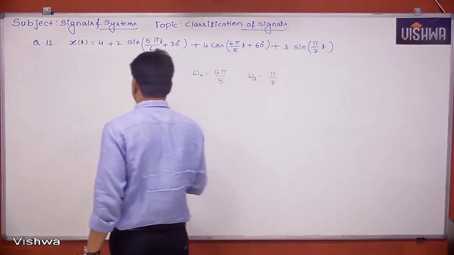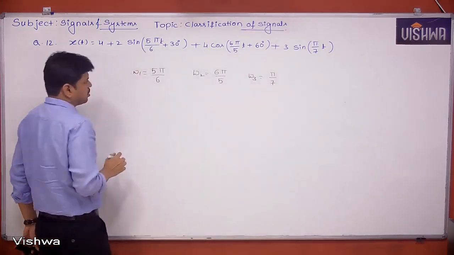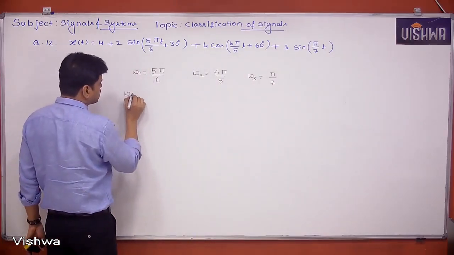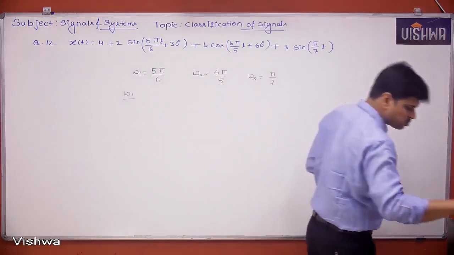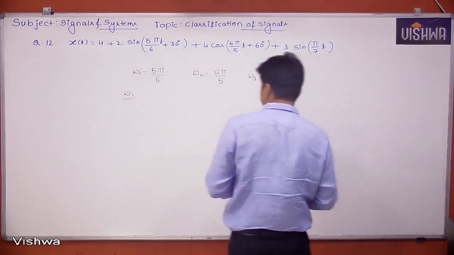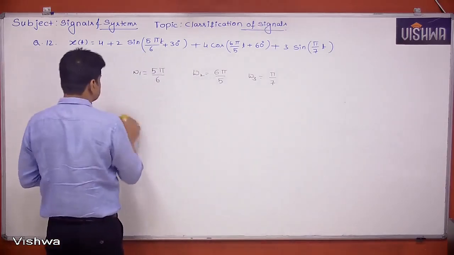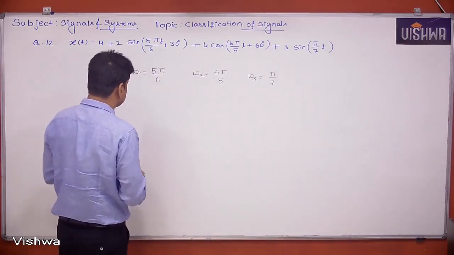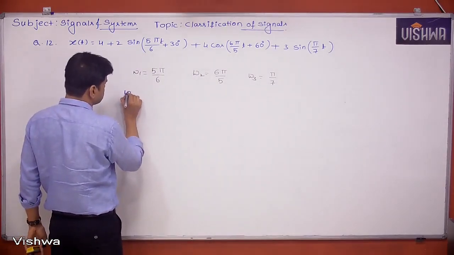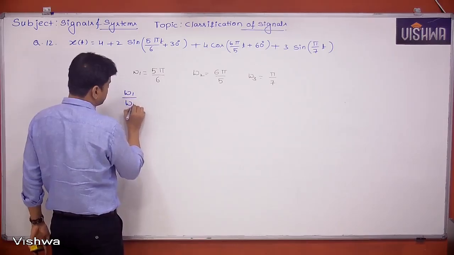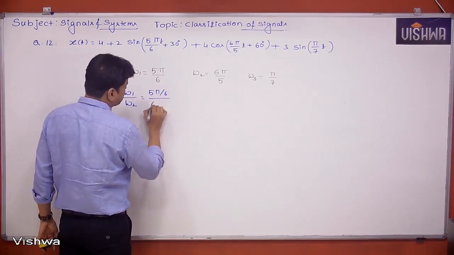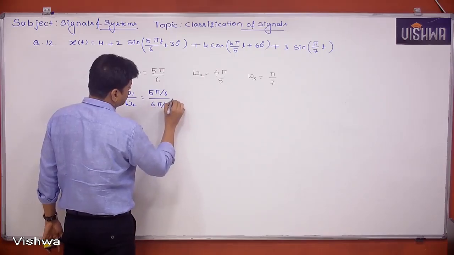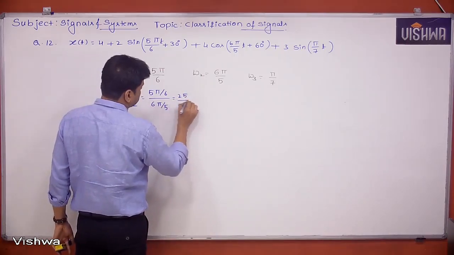Now if I try to calculate omega 1 by omega 2, that is 5 pi by 6 divided by 6 pi by 5. So it is nothing but 25 by 36.